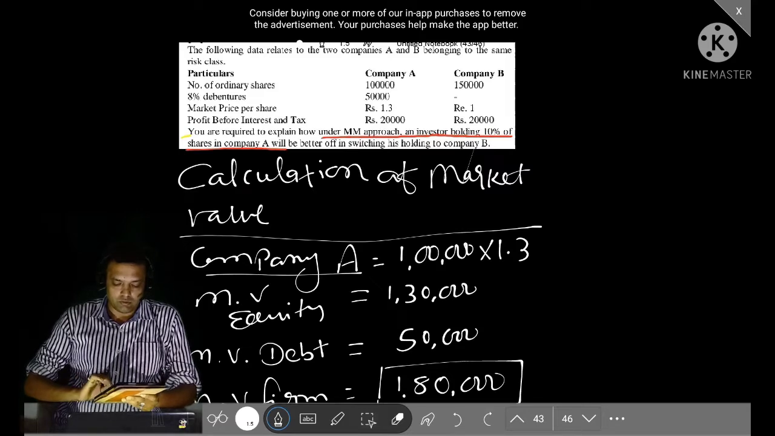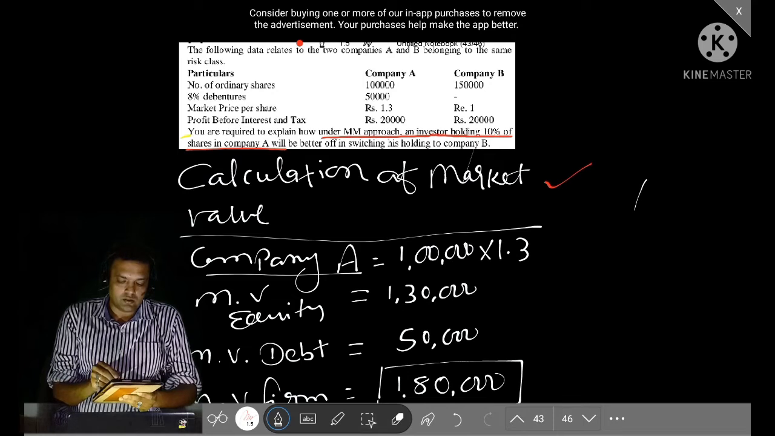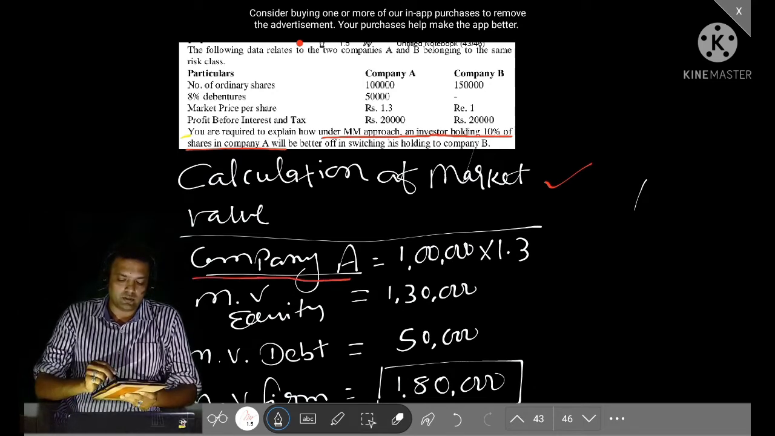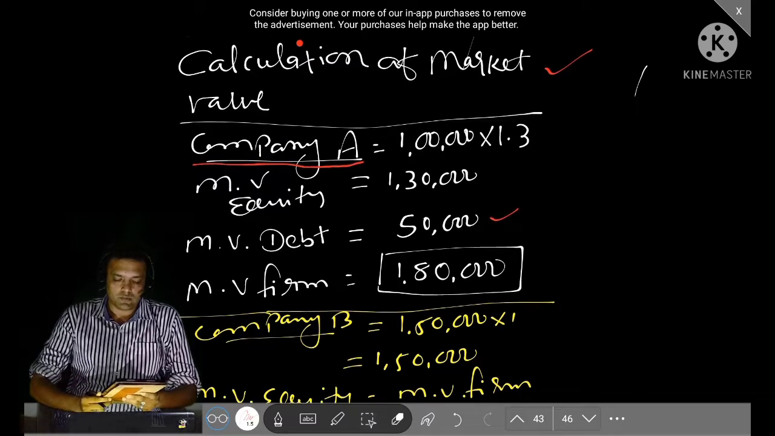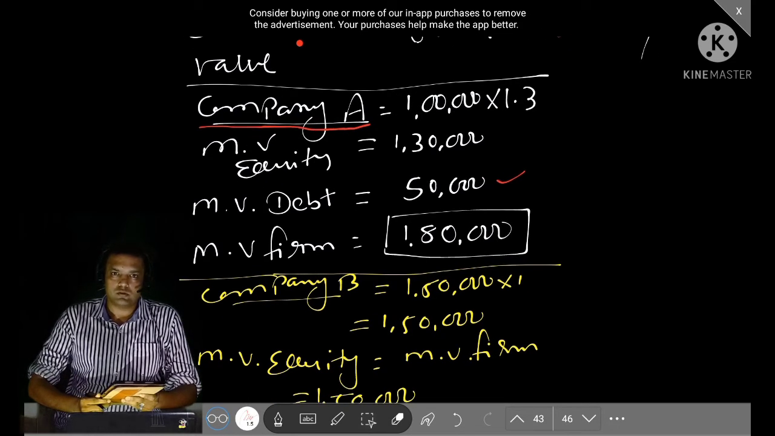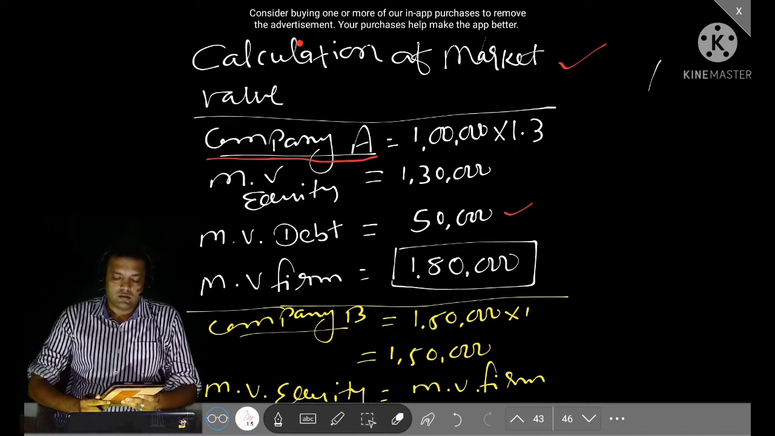Before starting with the question we need to find out the market value of the firm. For company A, the market value of equity is 1 lakh multiplied by 1.3, which is 1,30,000, and the market value of debt is 50,000, which is already given. So the total market value of the firm equals market value of equity plus market value of debenture, and that comes to 1,80,000 rupees.